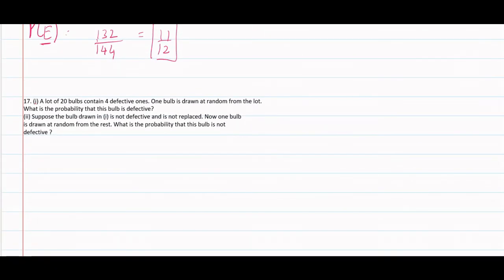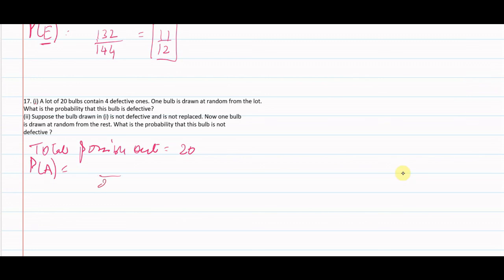17. A lot of 20 bulbs contains 4 defective ones. One bulb is drawn at random from the lot. What is the probability that this bulb is defective? First, total possible outcomes: 20 bulbs are there in a lot. Probability of event A. We have to find the probability that one bulb drawn is defective.